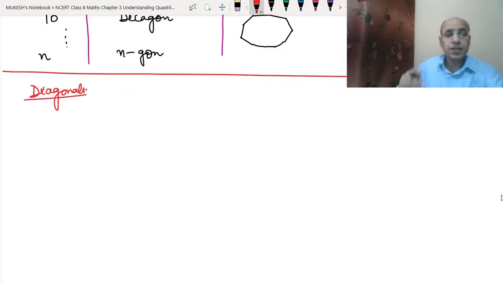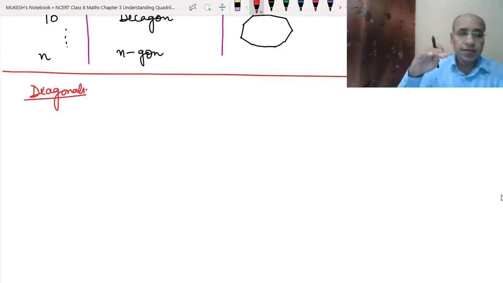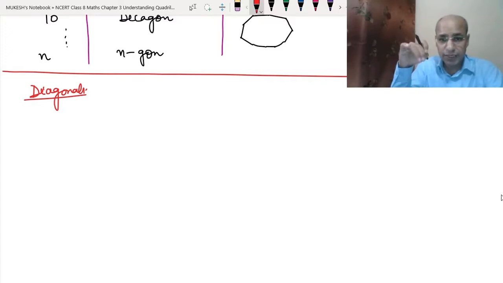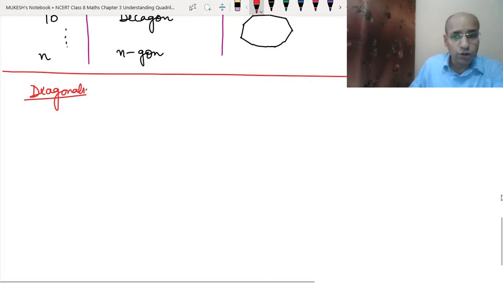Diagonal means if we join the alternate vertices, means non-continuous. They should not be adjacent. If we join the non-adjacent, the non-continuous vertices, then we call it a diagonal. Or you can say the non-consecutive. So we can say that a line segment